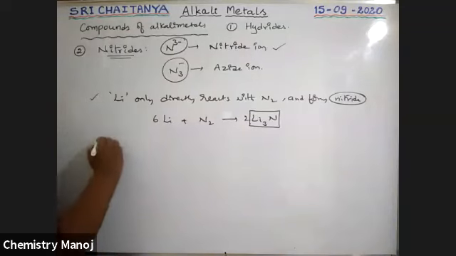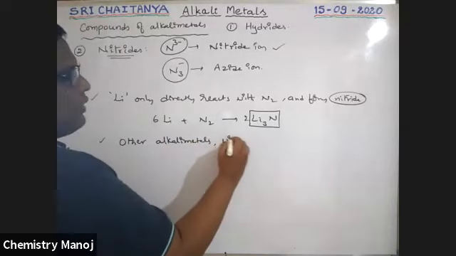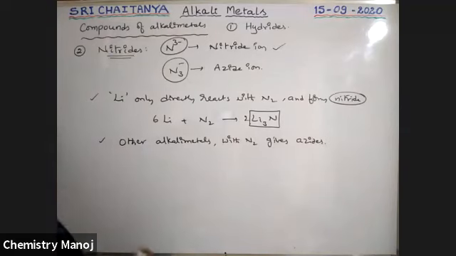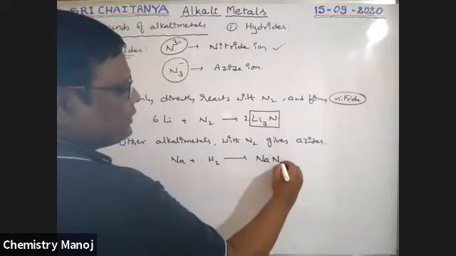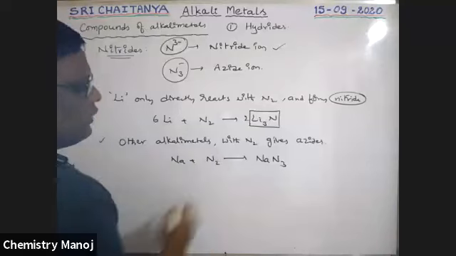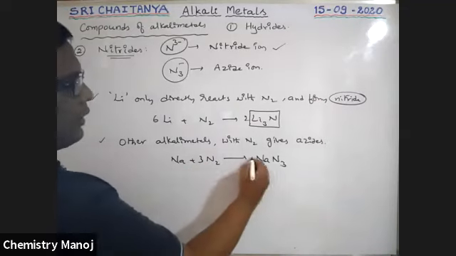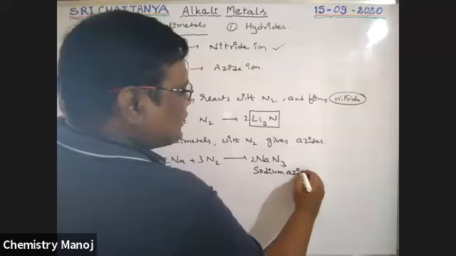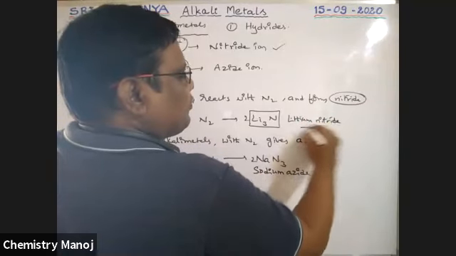Other alkali metals with nitrogen give azides. For example, sodium reacts with nitrogen, N2 not H2, and that gives NaN3, sodium azide. This is sodium azide, boys, and that is lithium nitride.